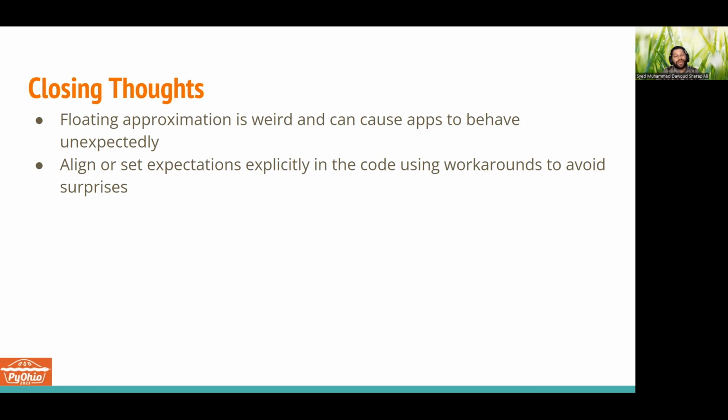We can use long floats, 64 bits, but the approximation issues will still remain, and that can cause our application to behave unexpectedly. So the idea is that we should use the workarounds to set our expectations explicitly in the code so that there are no surprises.